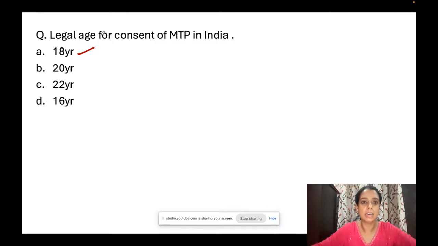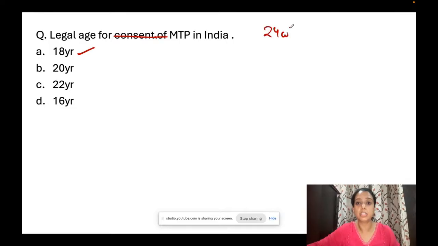अगर क्वेश्चन था लीगल एज फॉर एमटीपी, अगर ये क्वेश्चन था व्हाट इज द लीगल एज फॉर एमटीपी, सी एमटीपी तो माइनर करा ही सकता है, आप उसको प्रेगनेंसी थोड़ी कंटिन्यू करने दोगे. In fact, a minor can have termination till 24 weeks. So this is not a question: what is the legal age for MTP? Anybody who is getting pregnant and minor especially should get MTP.